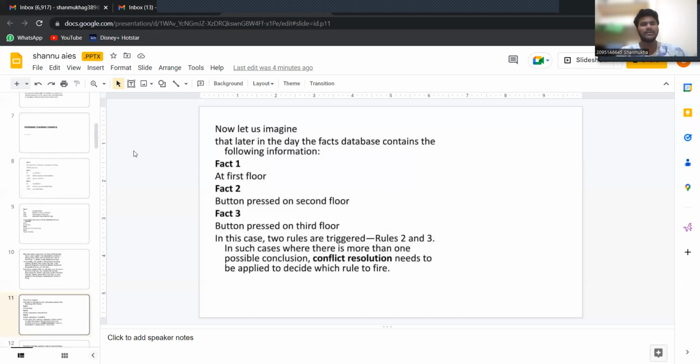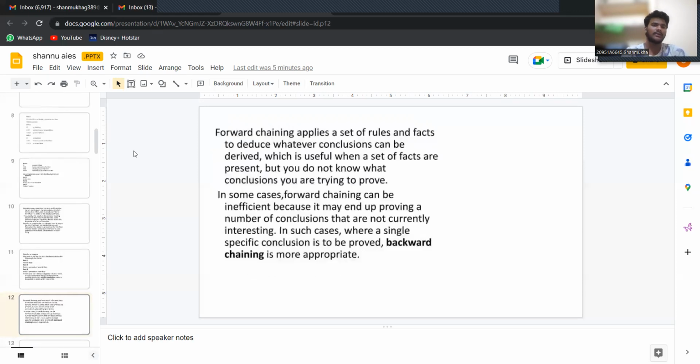Now let's imagine that later in the day, the facts database contains the following information: button pressed on the first floor, button pressed on the second floor, button pressed on the third floor. In this case, new rules are triggered, rules 2 and 3. In such cases where there is more than one possible conclusion, conflict resolution needs to be applied to decide which rule to fire.